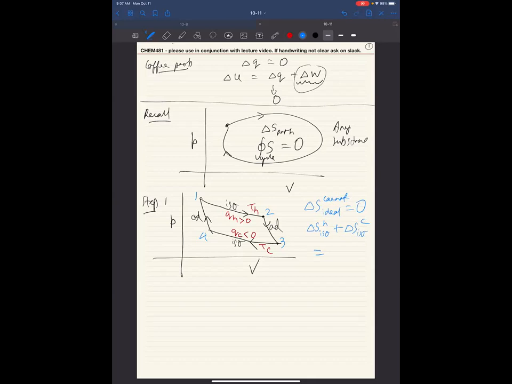Even simpler. It's an isothermal process. Yeah, go ahead. QH by TH plus QC by TC, right? I think Hannah answered it. We are integrating and we can just take the temperature out. That was the idea. Good.